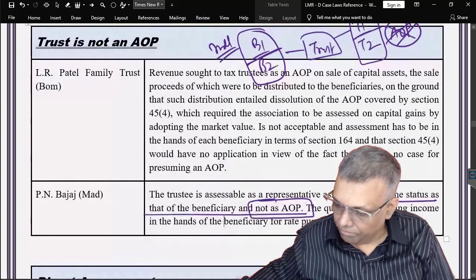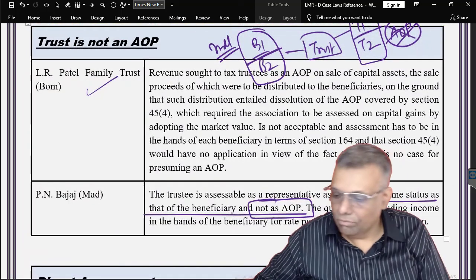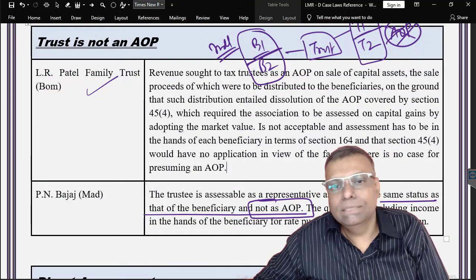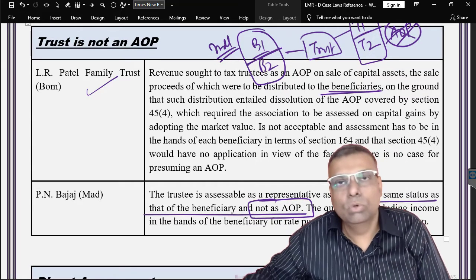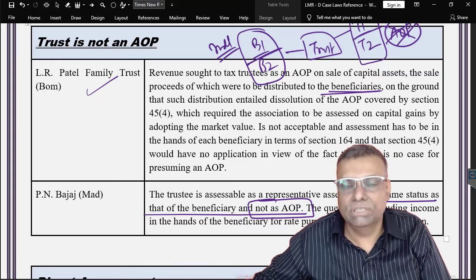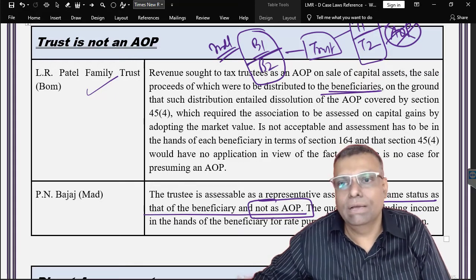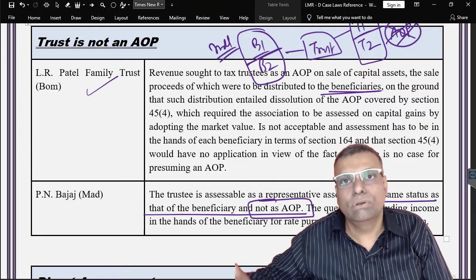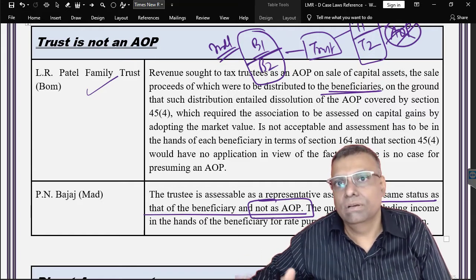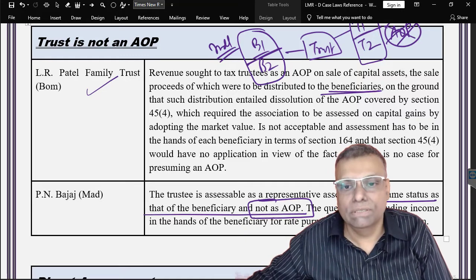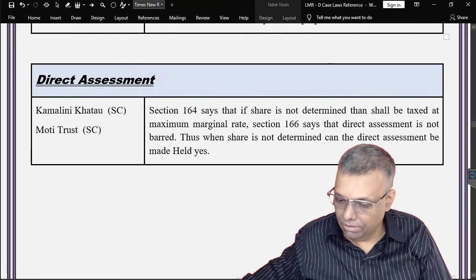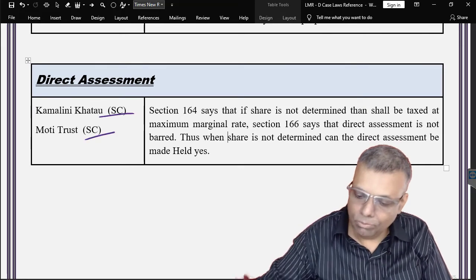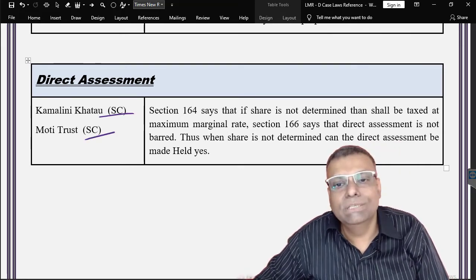Further, this particular case is also one of the very valuable cases where it was already clarified that having more than one beneficiary or more than one trustee by itself cannot make the trust an AOP. The trust is a different set of assessee and the AOP is a different set of assessee, as the court has already explained. Further, the Supreme Court has already clarified that the direct assessment is not barred.